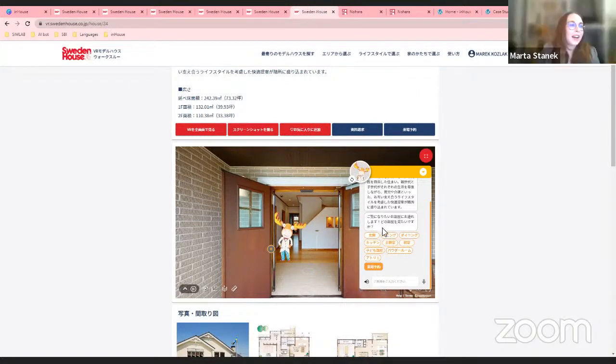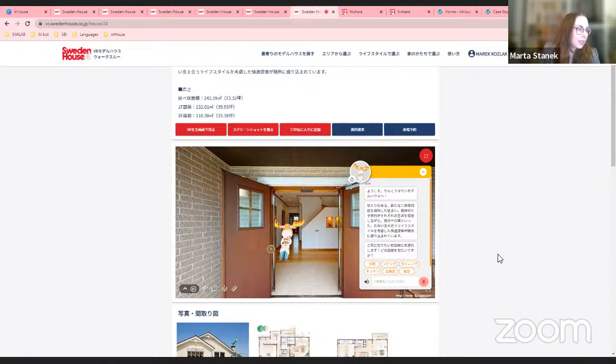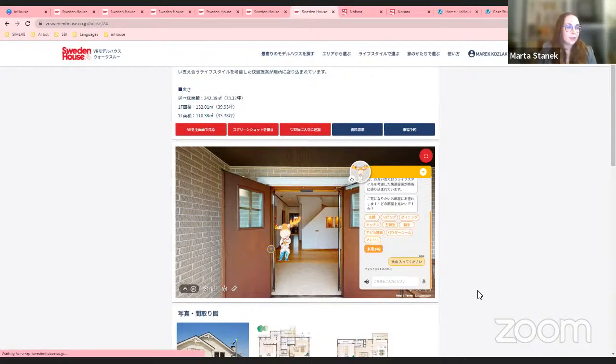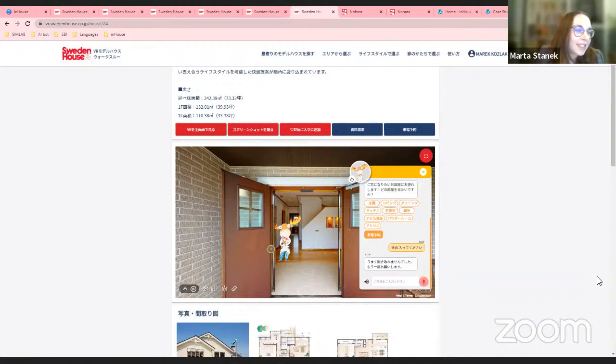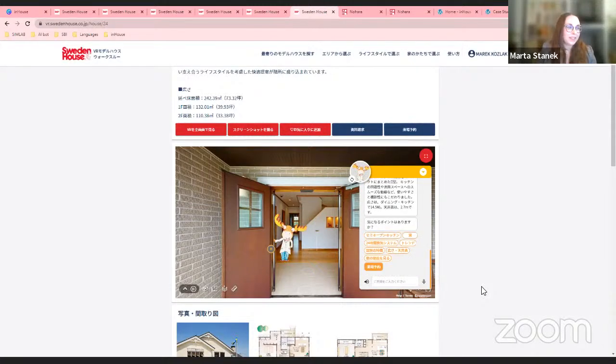Okay, so I didn't think that we can probably hear, but usually the bot is reading all of the text here, and let me just ask him to take me to the kitchen. はい、キッチンへ行ってください。 キッチンへ行く.